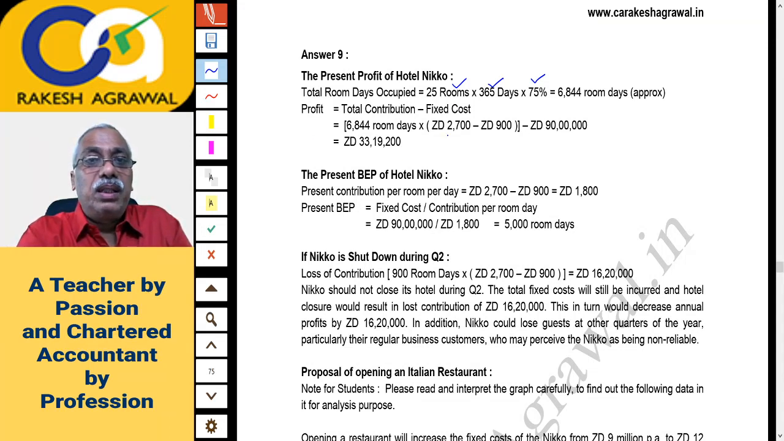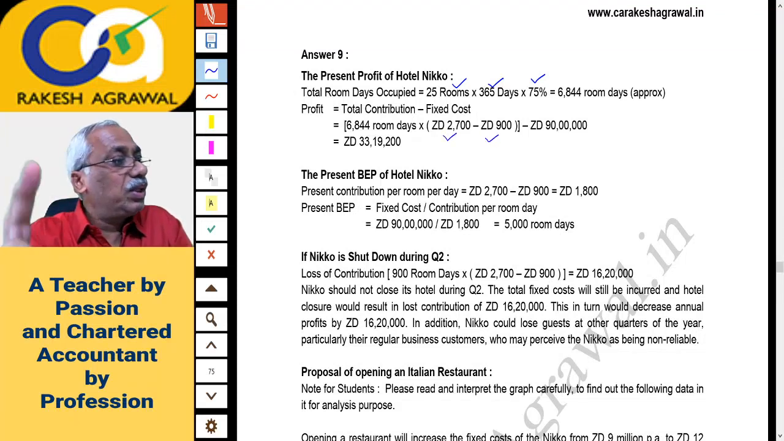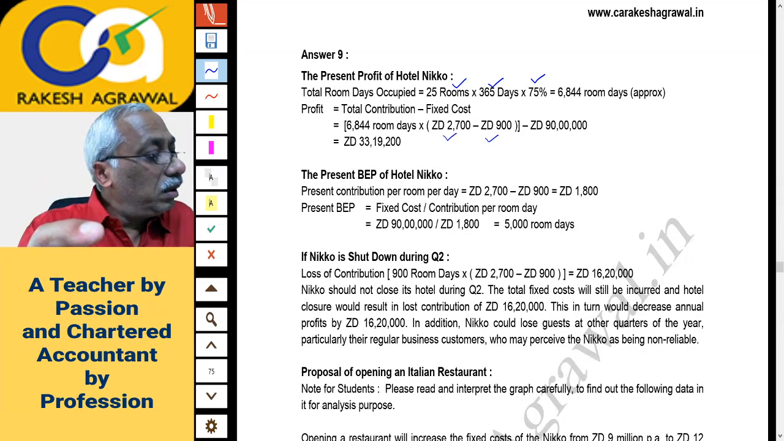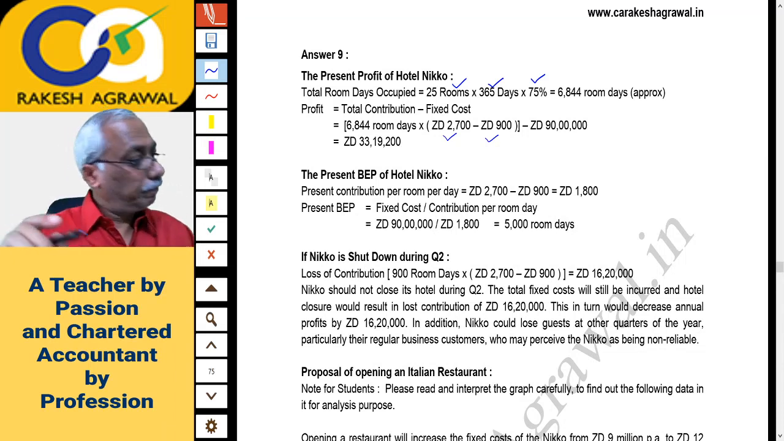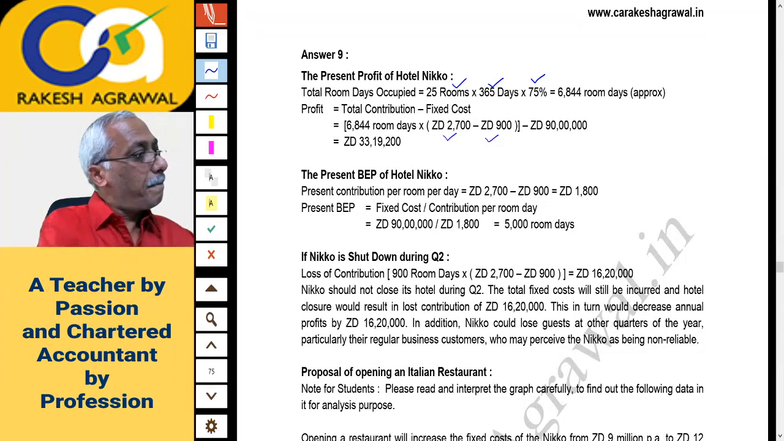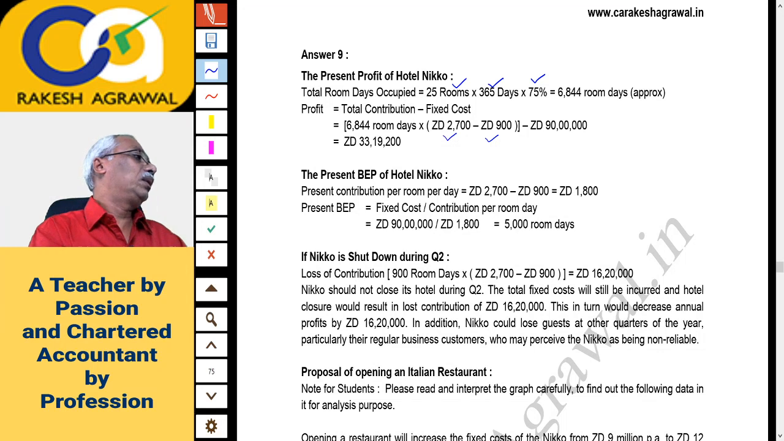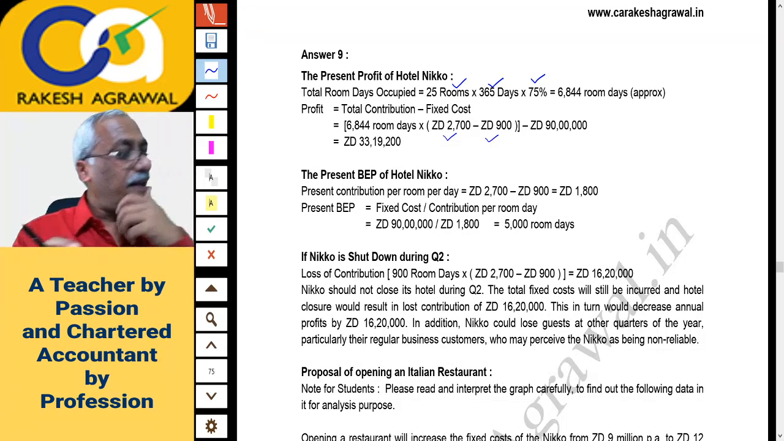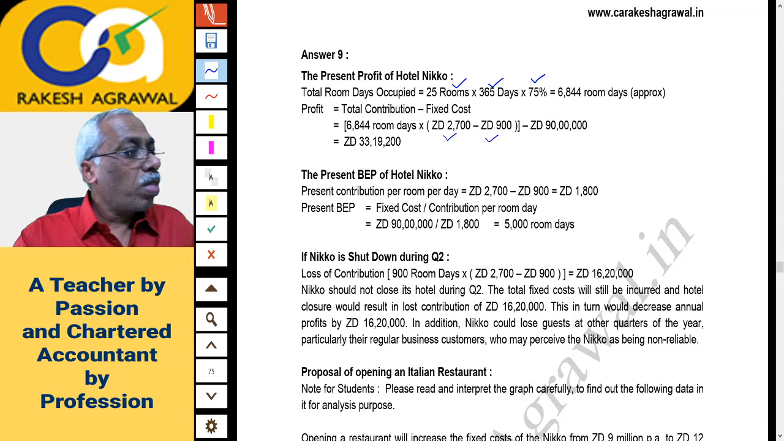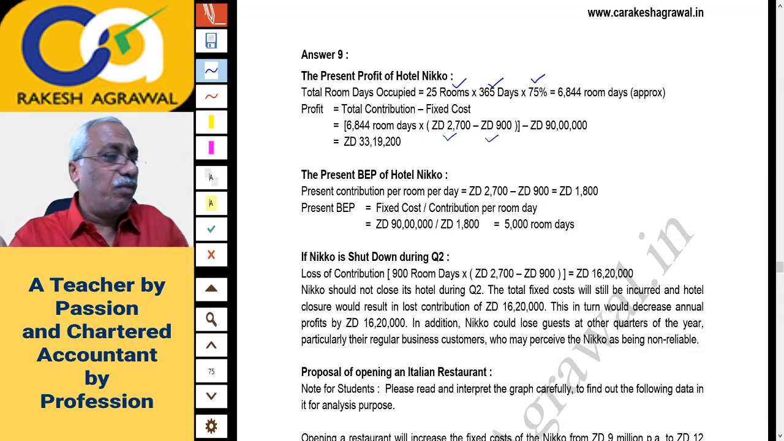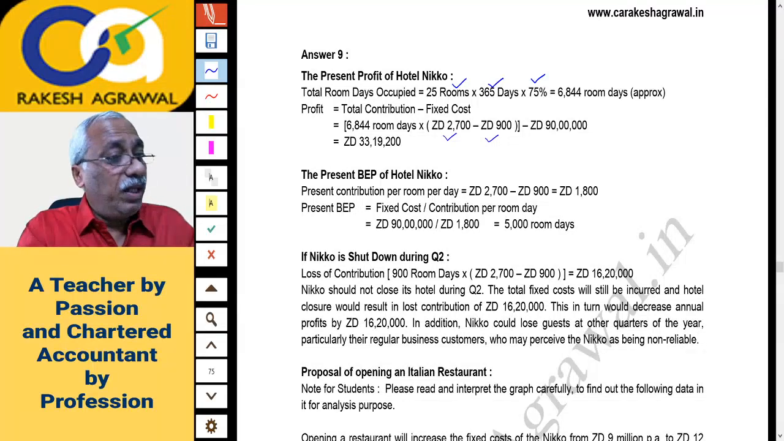How will you get contribution? I think your sales price was 2700 ZD and variable cost was 900. You can just check, I think it is in the first paragraph. It is in the second paragraph, we had underlined it. On page 71, top paragraph, you will find that you are charging 2700 ZD and 900 is the variable cost.